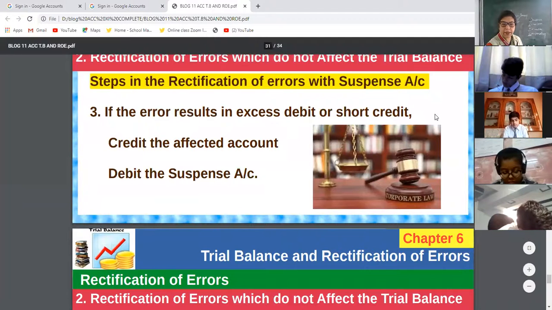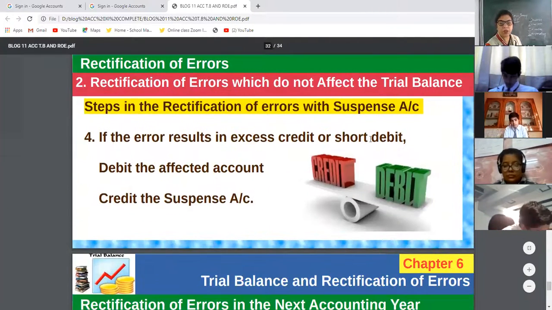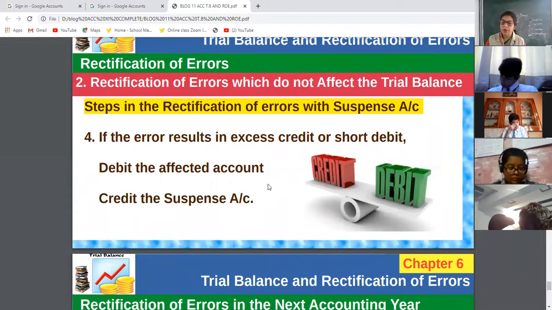Short credit, credit the affected account. Short debit, debit the affected account. It is the easiest way. Otherwise, in the books, thousands of entries are given and it is very difficult for you.